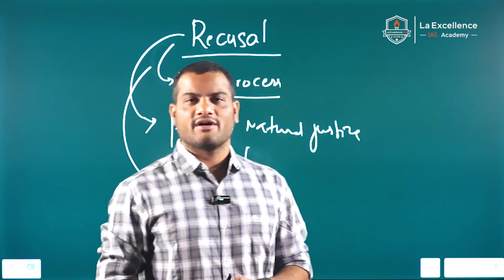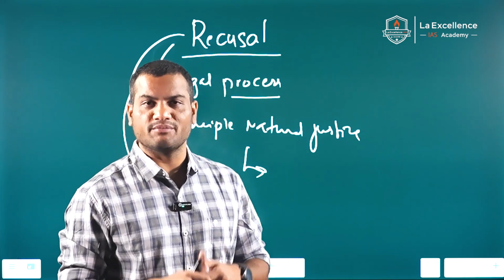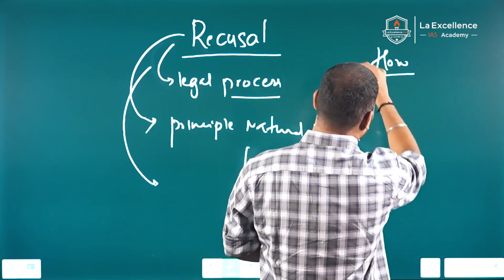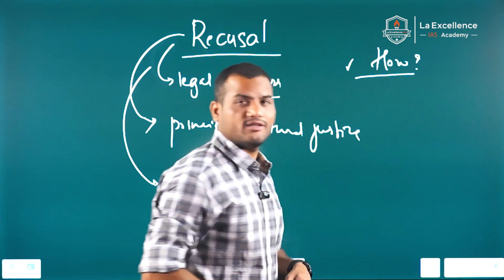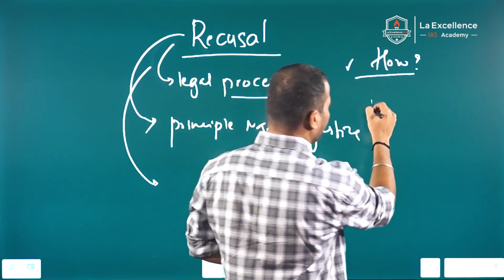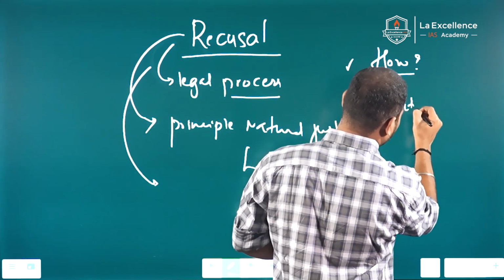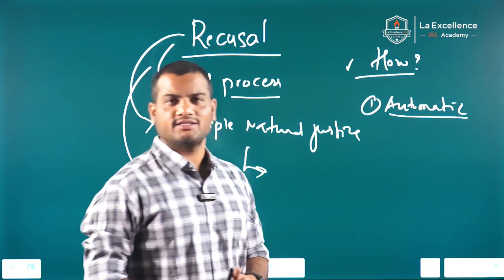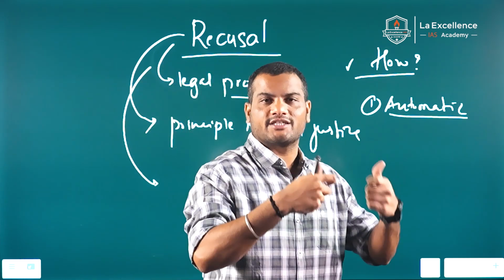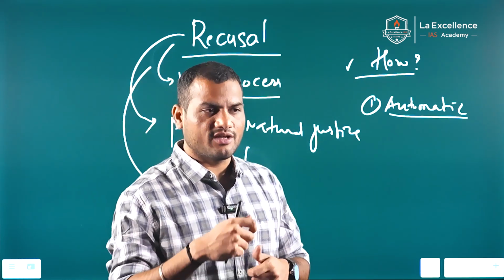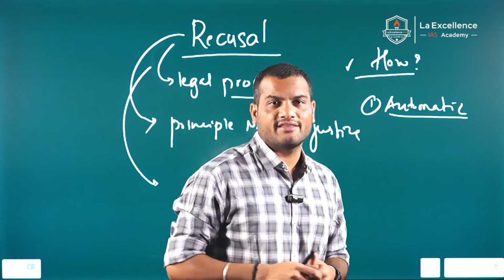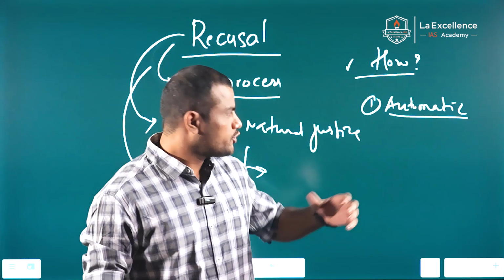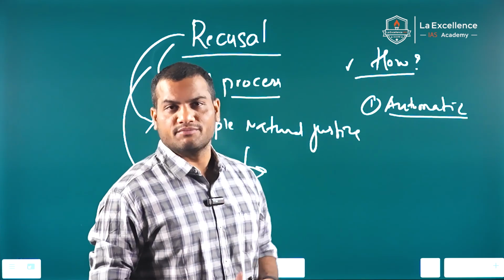And how does a judge recuse himself from a particular case? One instance is automatic recusal. The judge recuses himself from a particular case without any external appeal or external pressure. He himself cites that there is a potential for conflict of interest or bias.